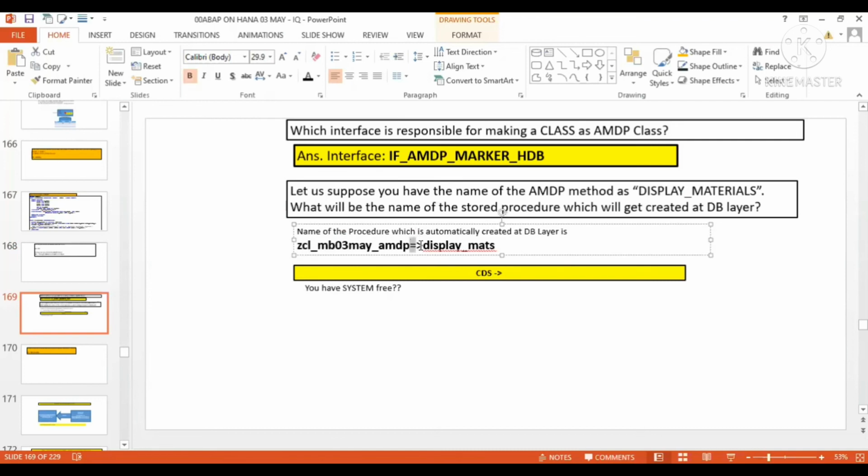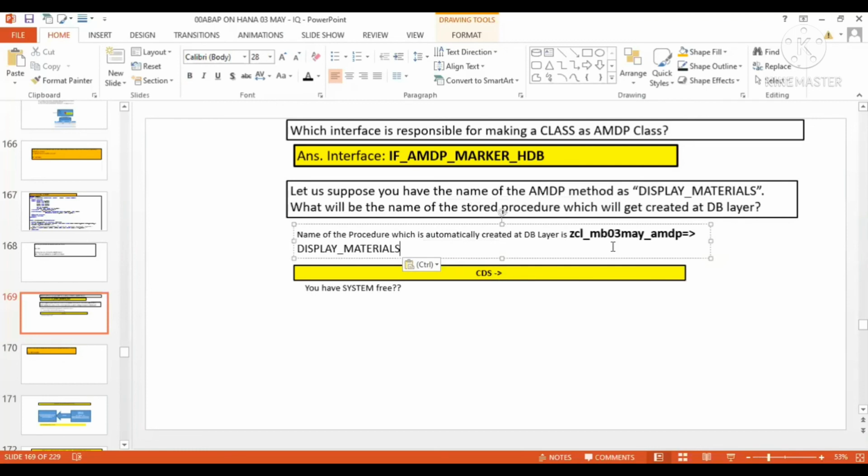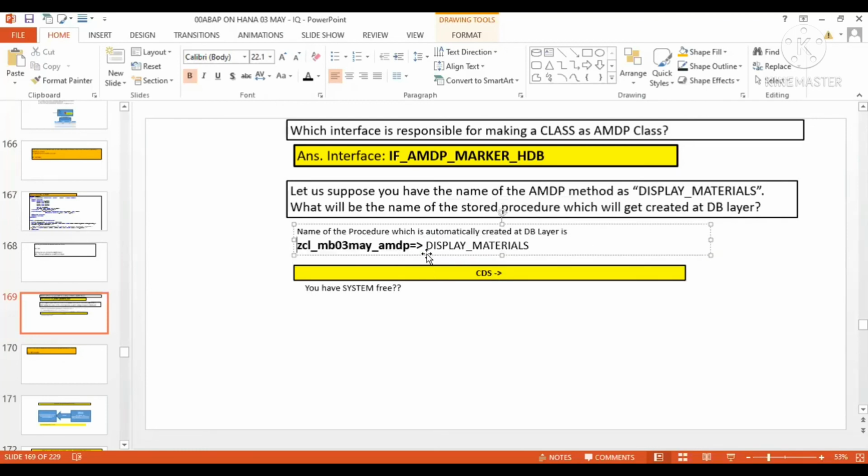Here you can see this arrow symbol, and then the name of the AMDP method. The method name here is display materials. So this is going to be the name of your stored procedure: name of the class, then arrow, and then the AMDP method. This is the name of the procedure which is automatically created at the DB layer. So this is the question, and this is the answer.